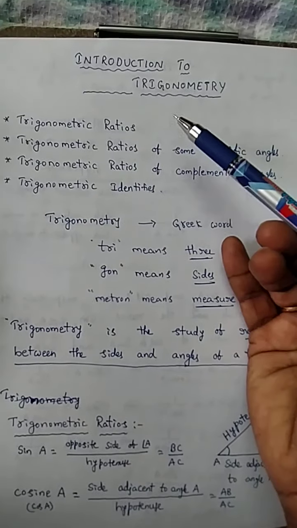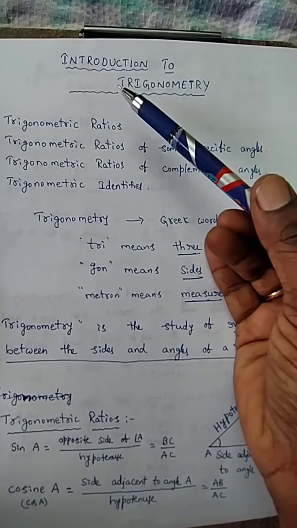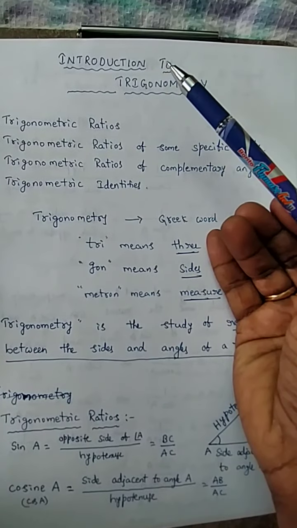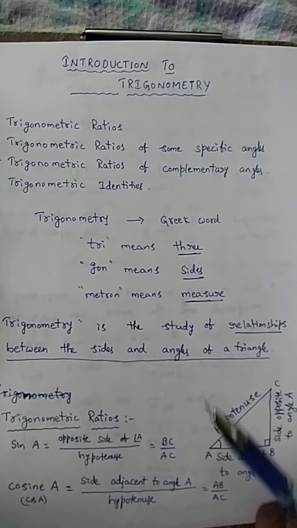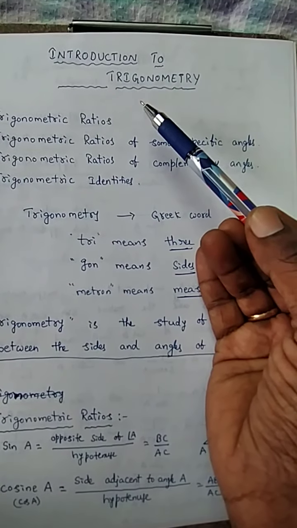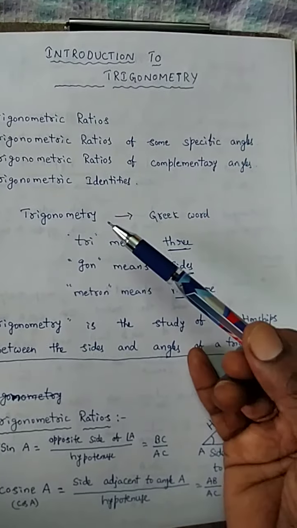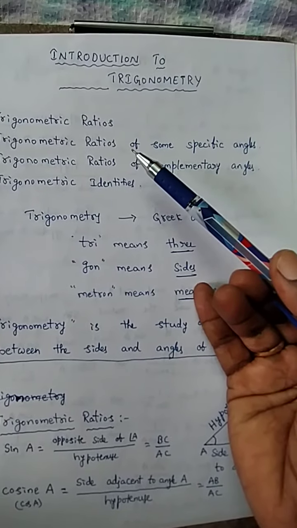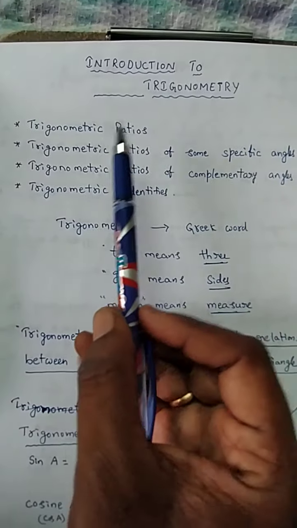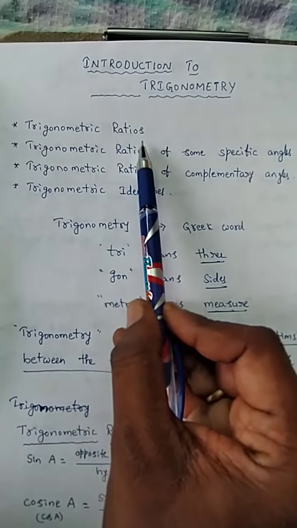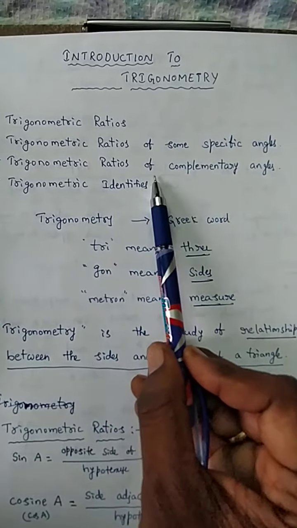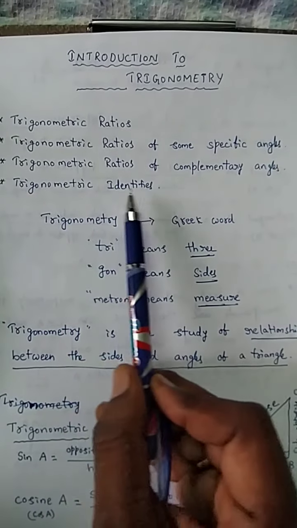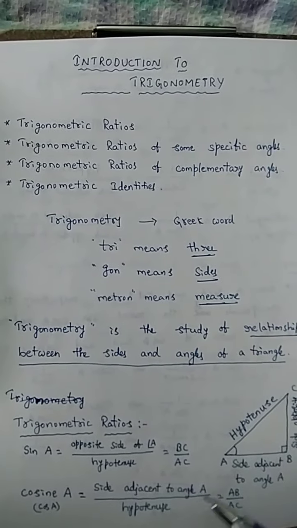Good morning, students. So, now we are discussing a new chapter, Introduction to Trigonometry. It's a very important concept in our upcoming classes. In this chapter, we are discussing trigonometric ratios of some specific angles, trigonometric ratios of complementary angles, and trigonometric identities.